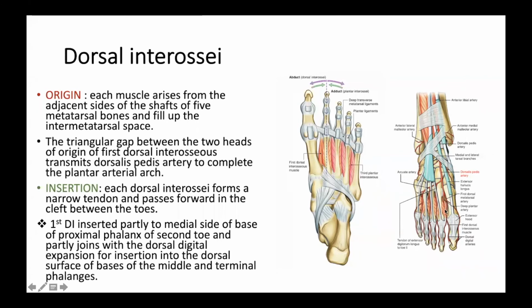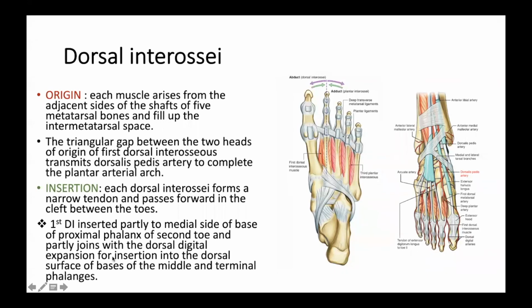So it is inserted directly onto the base of the proximal phalanx, and partly onto the middle and terminal phalanx through the dorsal digital expansion. This line says that.